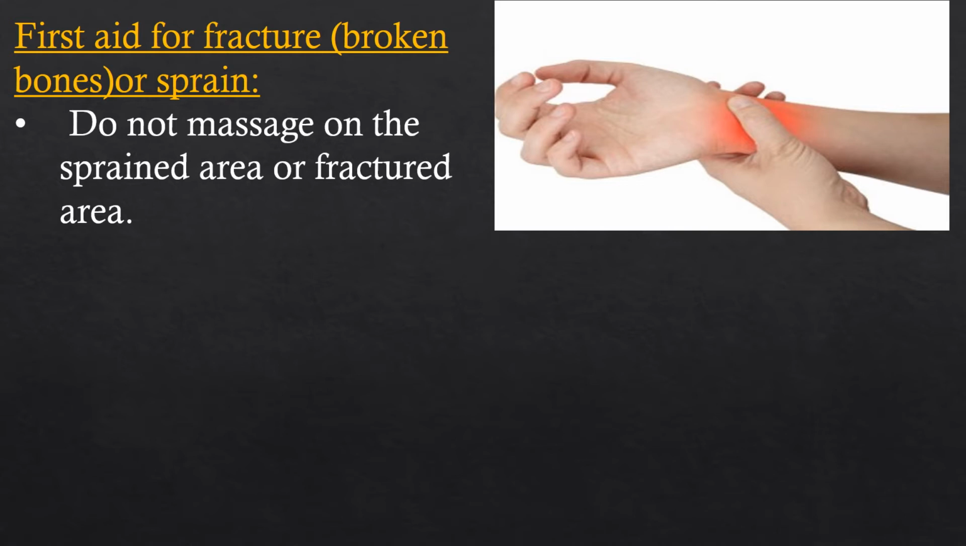pain to the person. We have to identify easily whether it is a sprain or fracture by observing the fractured area. The color changes into bluish and it is more painful. The person is unable to move his fractured part, that means either hand or leg. He is unable to move it. In such a situation, we can identify it is a fracture.